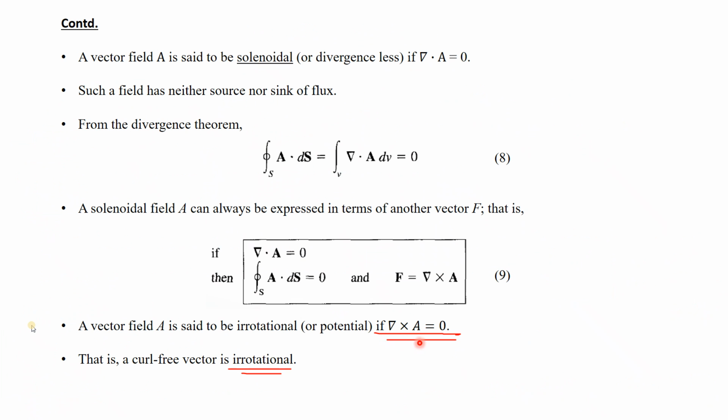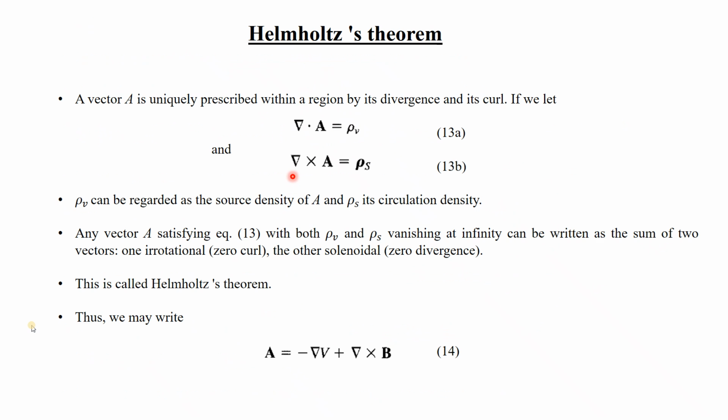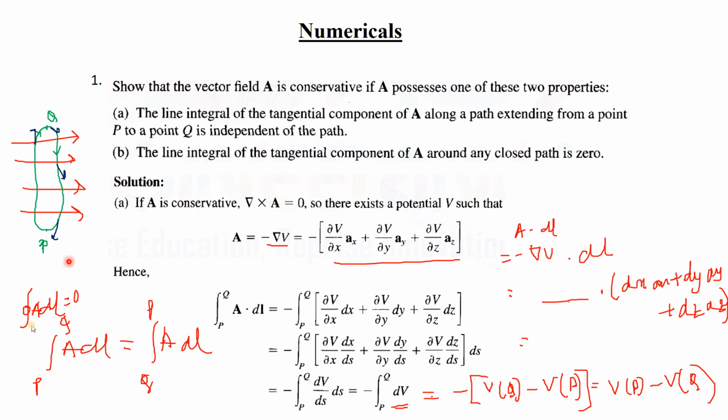That means it is irrotational. The curl of the vector is 0, which means the vector is not rotating. If it is not rotating, then the integrations from P to Q and Q to P will be equal. And if you take the closed line integral and subtract them, it will be 0. Closed line integral means P to Q minus Q to P. If they are equal, then it will be 0. So how is it becoming 0? Because they are equal. And how are they equal?